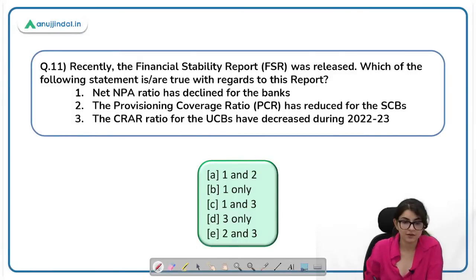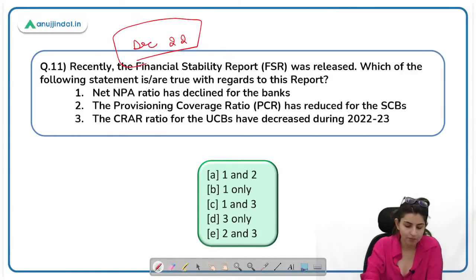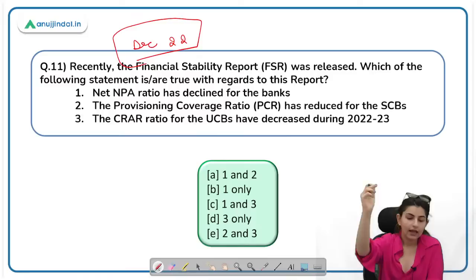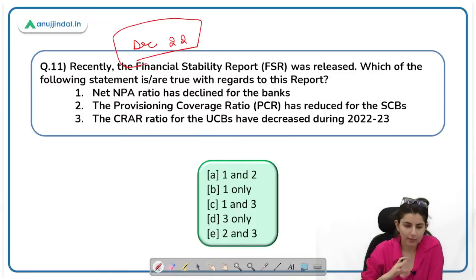Right, D is the answer. Recently, the FSR, Financial Stability Report, was released. Which of the following statements are true with regard to this report? This is talking about the December 2022 report. If you don't remember this data, it is okay, absolutely okay, because now you have to remember the recent data. Now this question is talking about December, so we are going to answer accordingly.